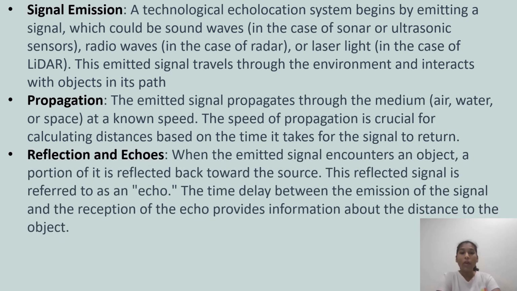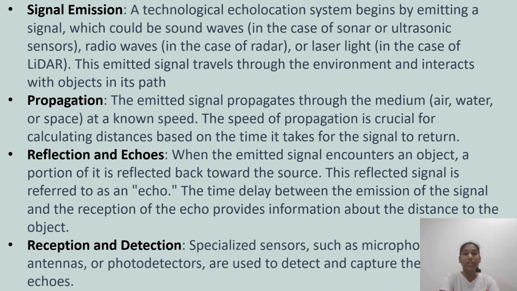Next, reflection and echoes. When the emitted signal encounters an object, a portion of it is reflected back towards the source. This reflected signal is referred to as an echo. In animals, to capture this echo, we have special organs like the lower jaw in whales and ears in bats. Here we have some sensors to detect this echo. The time delay between the emission of the signal and reception of the echo provides information about the distance of the object.